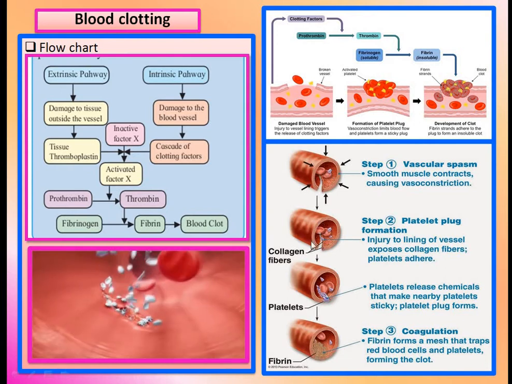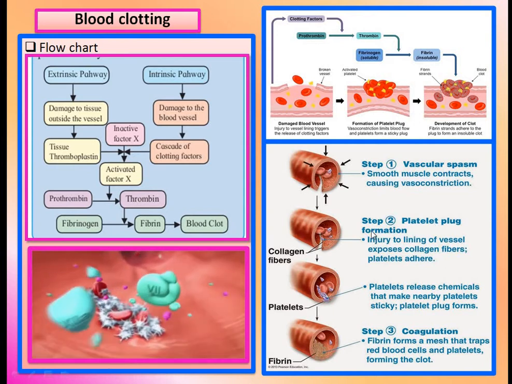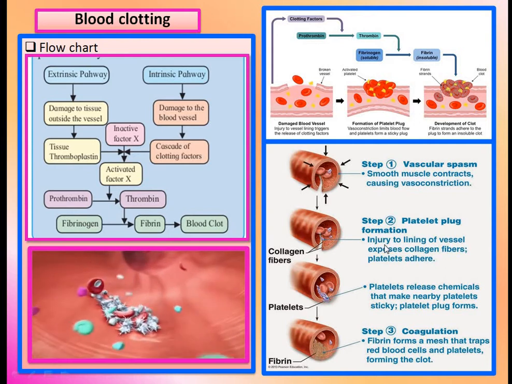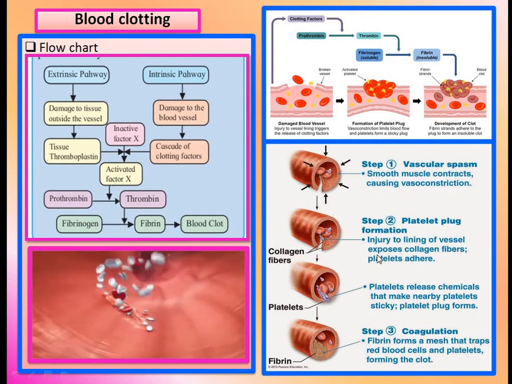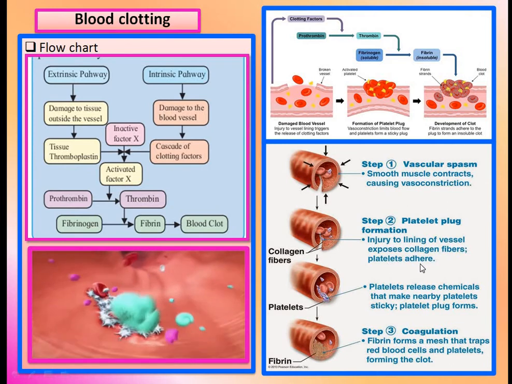Then in step second, platelet plug formation. Injury to the lining of the vessel exposes collagen fibers, and platelets adhere.